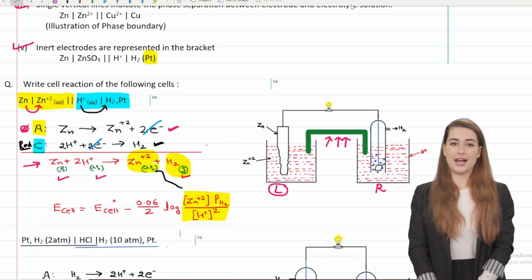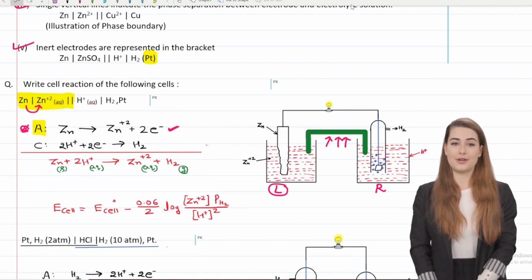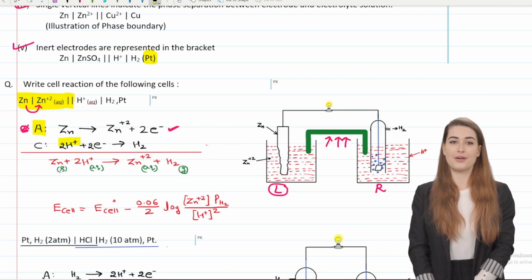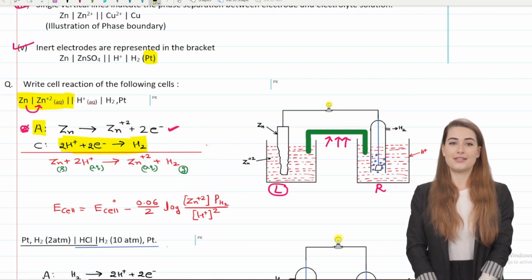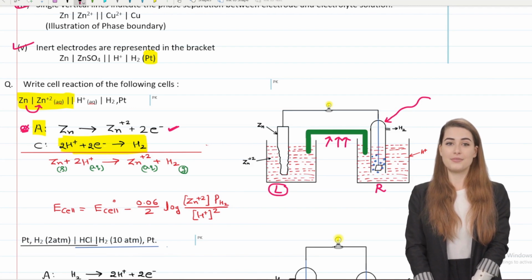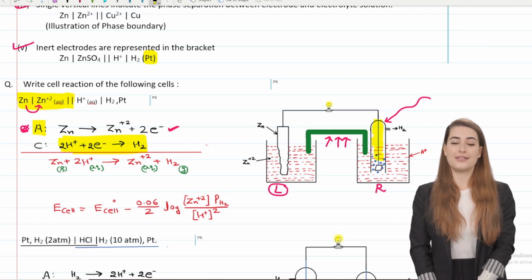When we observe the cell reaction in the diagram, observe once again whether there is any material at the cathode of your cell. No metal is available. We have only H+ aqueous and H2 gas here, so to complete the circuit you will have to introduce some metal. So what did we do? First we took a container like a test tube and inverted it. We connected it to a cylinder of H2 gas, and now we bring a wire here, mentioned in blue color, so that the circuit gets completed.